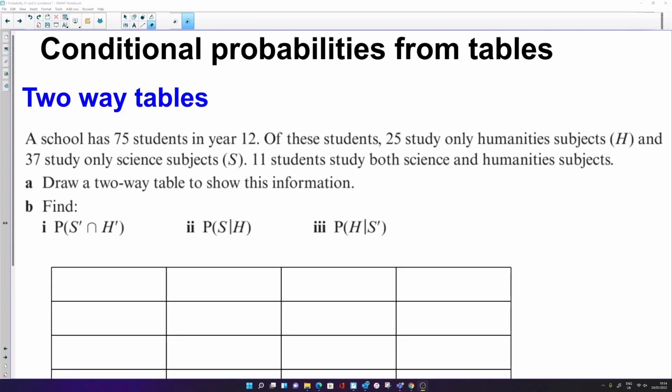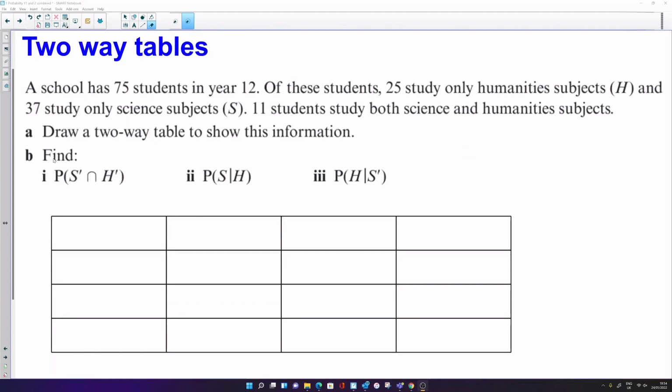So we're going to continue now with conditional probabilities from tables, and we're going to look at a two-way table to start with. And in this example we have a school with 75 students in year 12, and out of these students 25 study only the humanities subjects and 37 study only the science subjects. 11 study both of them. And we need to start off in part A just by drawing a two-way table to show this information.